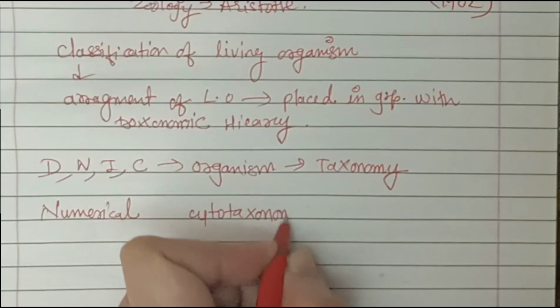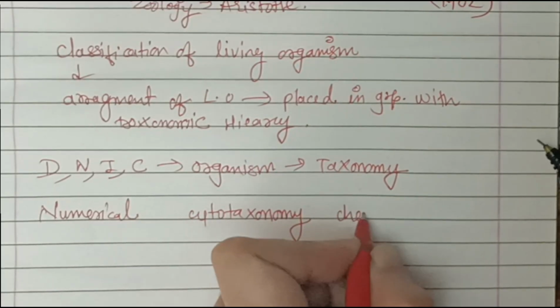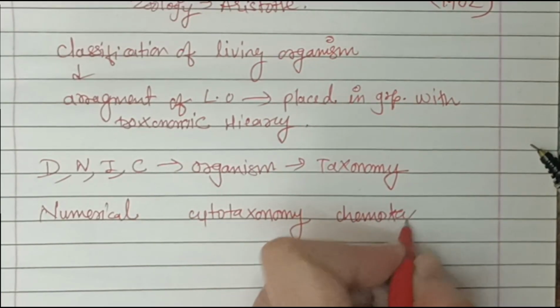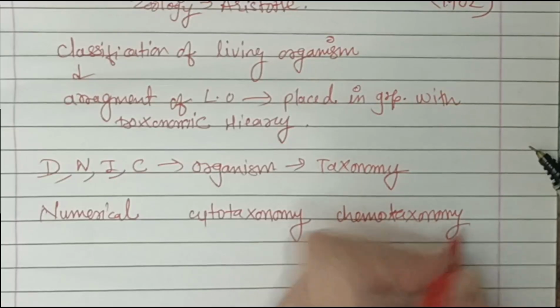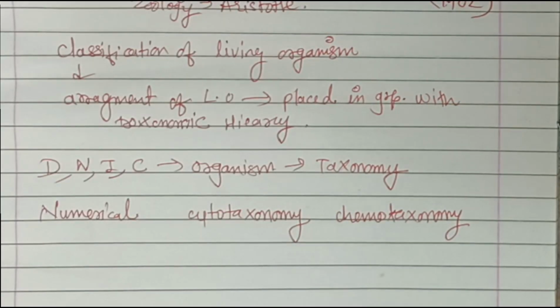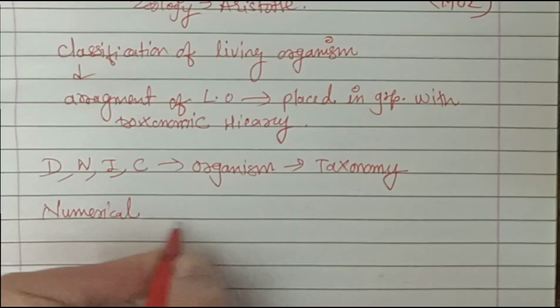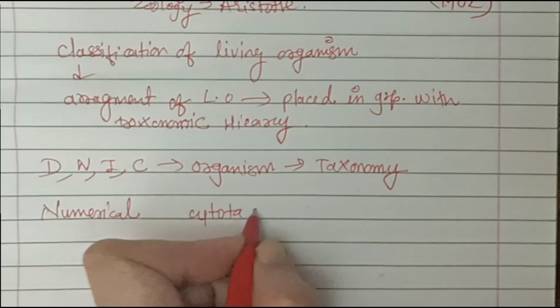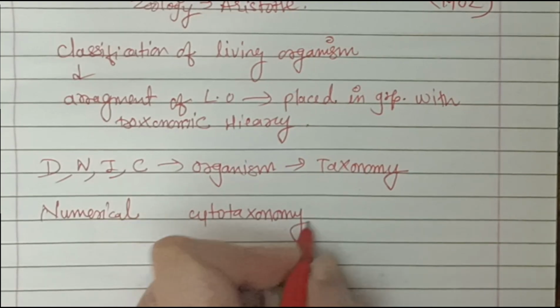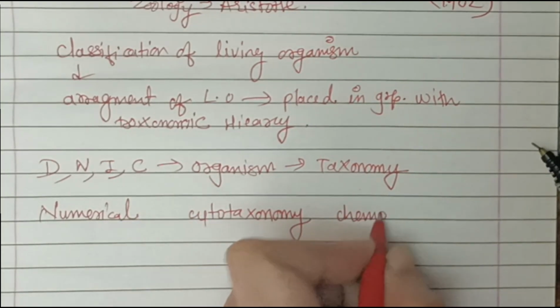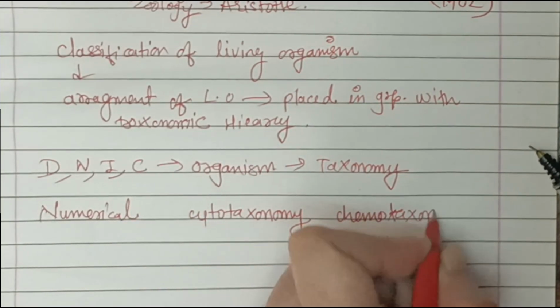Numerical taxonomy is based on characters like number and code. They are assigned and the data is processed by using a computer. Cytotaxonomy uses cytological information to categorize an organism. And chemotaxonomy, chemo means chemical constituents, which are taken as the basis of classification of organisms.